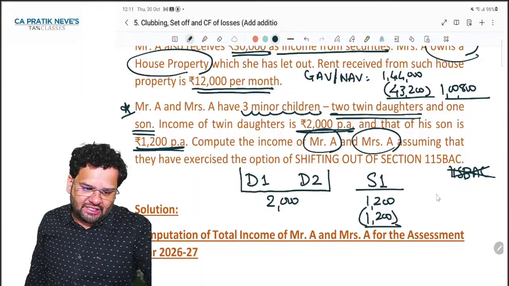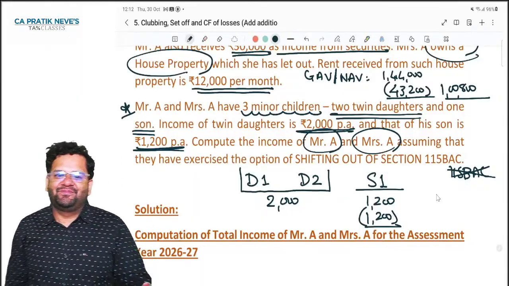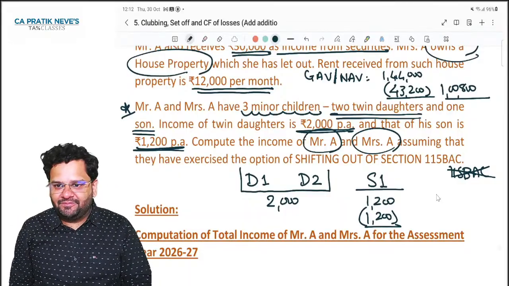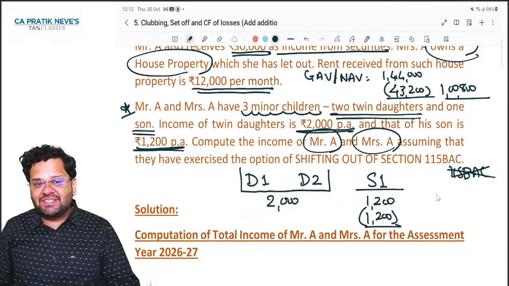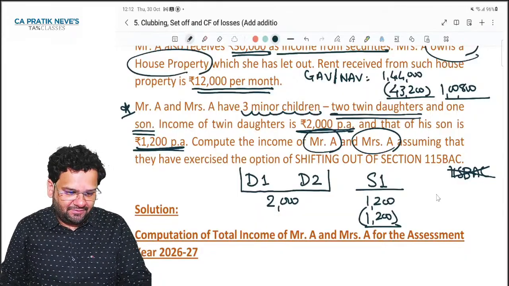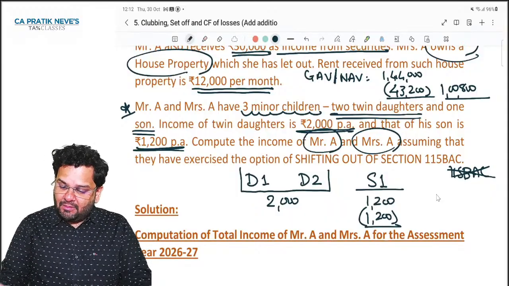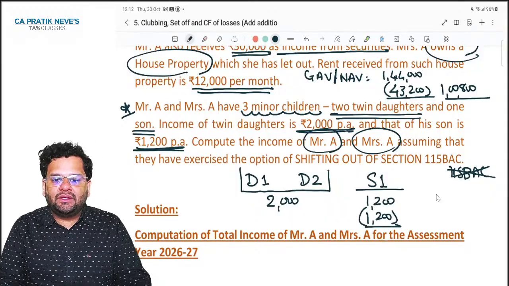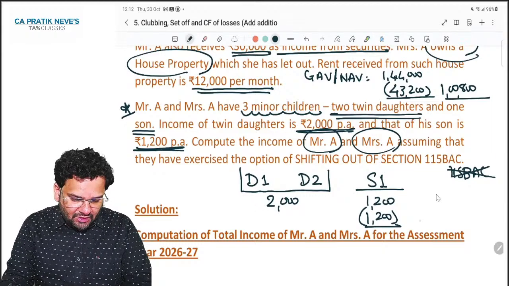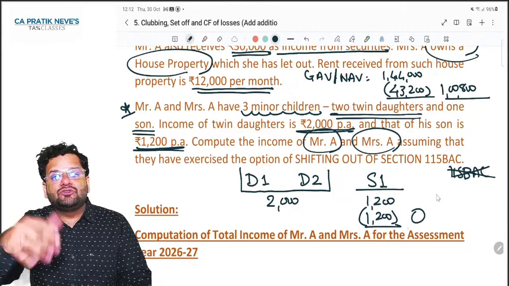Saili ji, Prerna ji, how much exemption is allowed per annum per child? So exemption is allowed up to rupees 1500. Do you agree? But my income of this son one is only 1200. So I will get exemption of 1200 and zero will be clubbed.